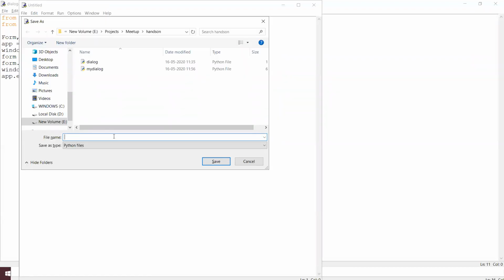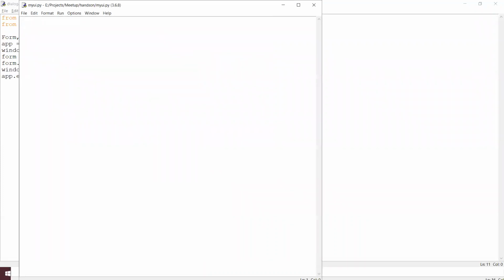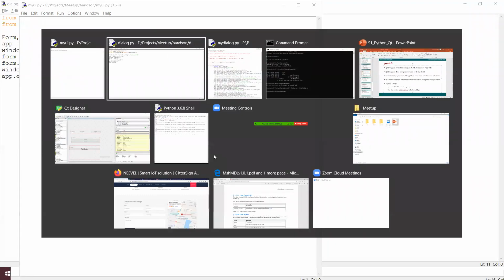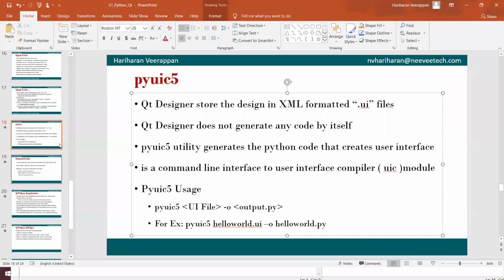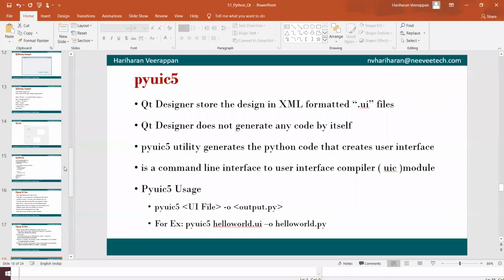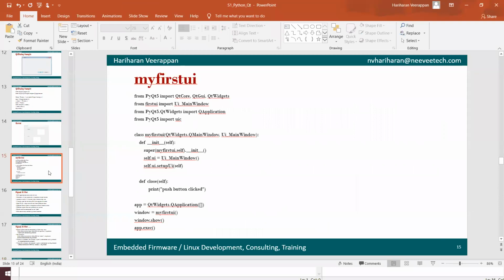I'm going to use my UI, the Python file, and design or execute it over here.